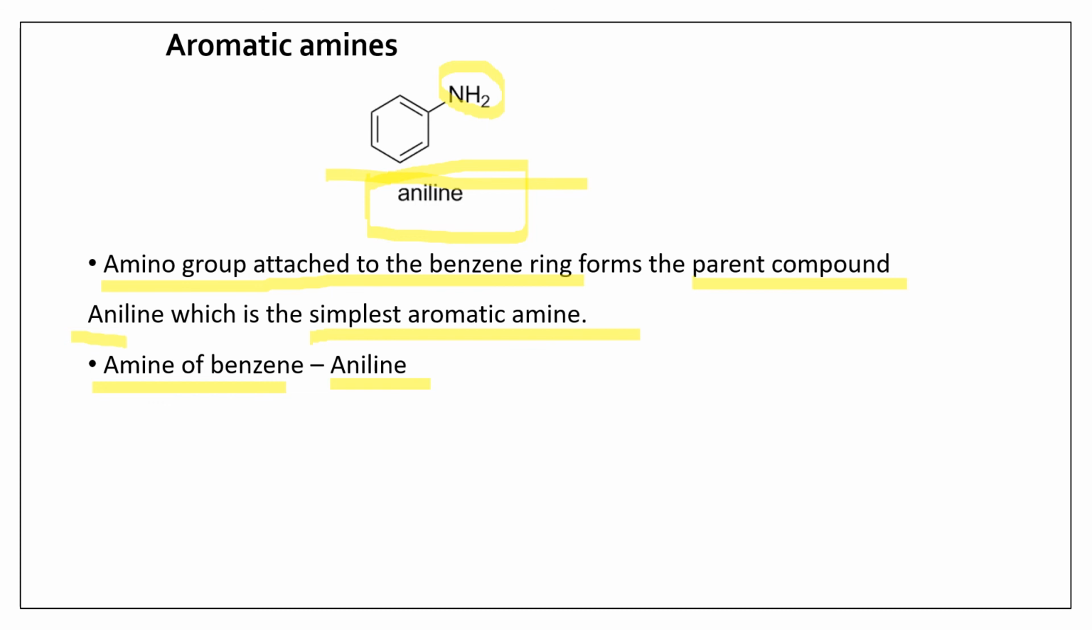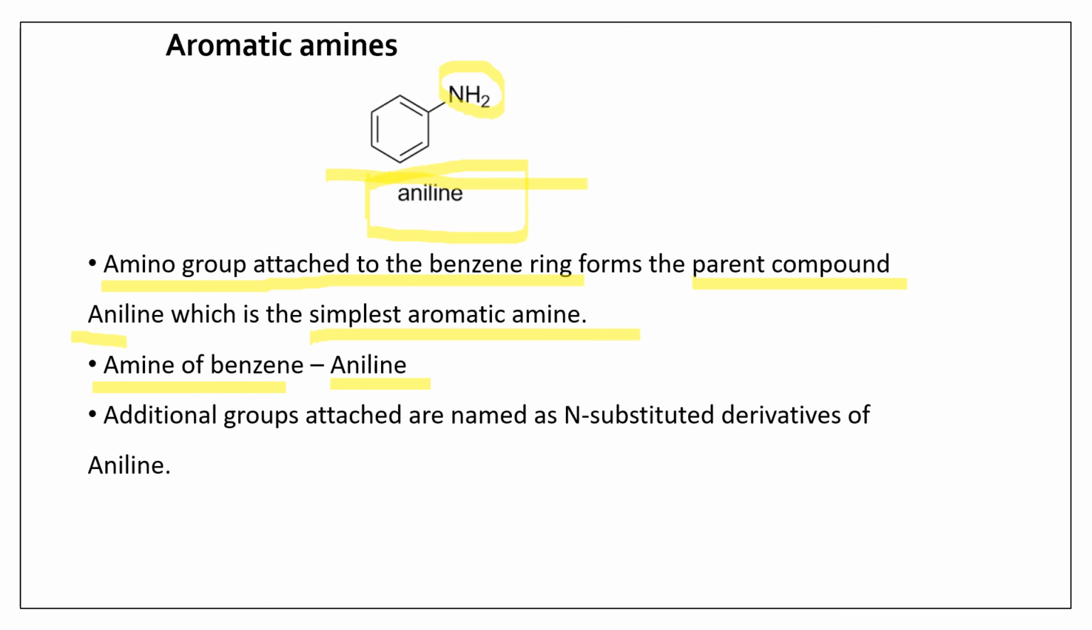Aniline is nothing but an amine of benzene. It's a primary aromatic amine or a primary aryl amine because this nitrogen contains only one phenyl group attached to it directly, hence it is a primary aryl amine. If there are any additional groups present, they have to be named as what? You know that N-substituted derivatives. They have to be named as N-substituted derivatives of which compound? The parent compound aniline. Okay, this is how we name the aromatic amines in the IUPAC system of nomenclature.